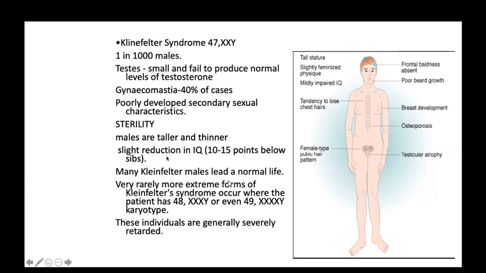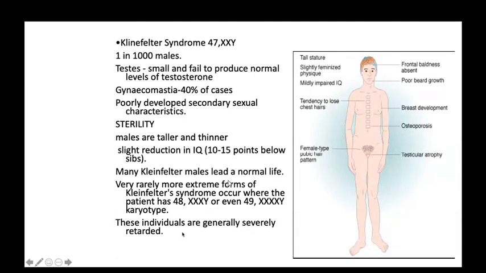Very rarely a more extreme form of Klinefelter syndrome occurs, where the patient has 48 or 49 chromosomes. There is an increased number of X chromosomes. Mostly it is 47 XXY, but rarely it can be presented as XXXY or XXXXY. These individuals are generally severely retarded.